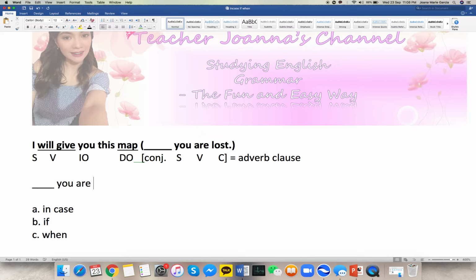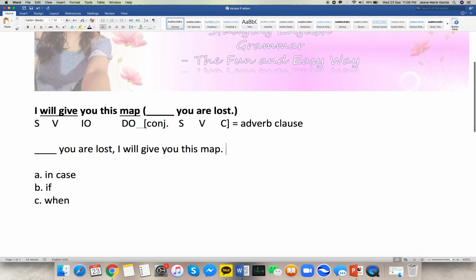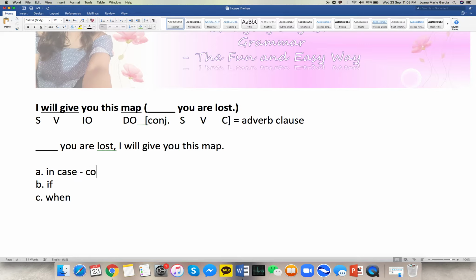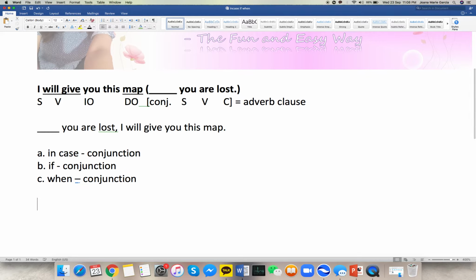Okay, so I can say, blank, you are lost, comma. There should be a comma because we don't follow the regular sentence pattern: I will give you this map. Okay, so we need a conjunction, right? However, we cannot really use that as a hint in this question because all our choices are conjunctions, right? Now, we have to know the differences in the meanings this time. For now, try to answer the question first.